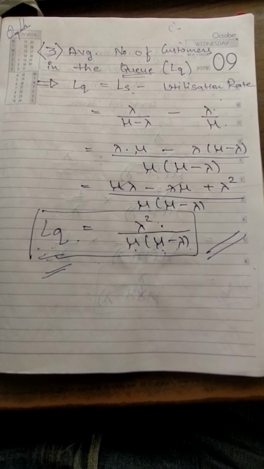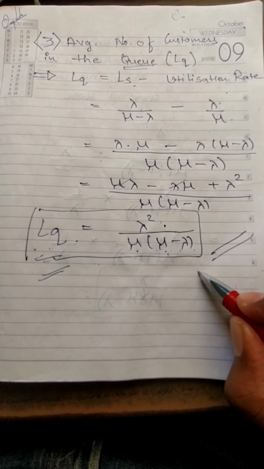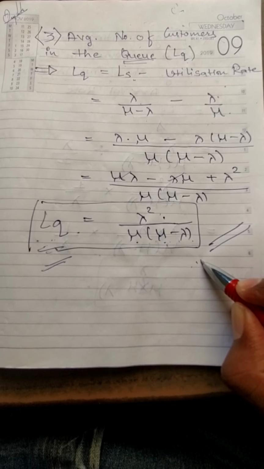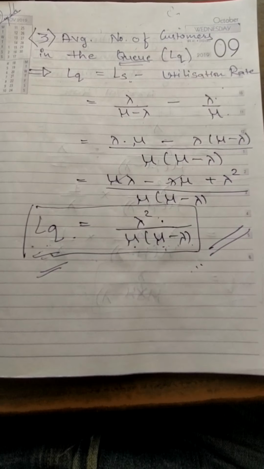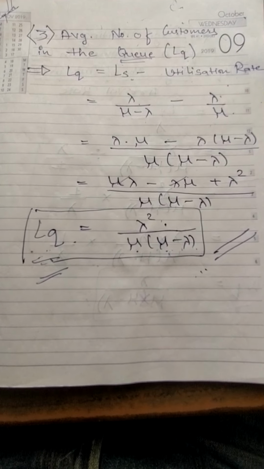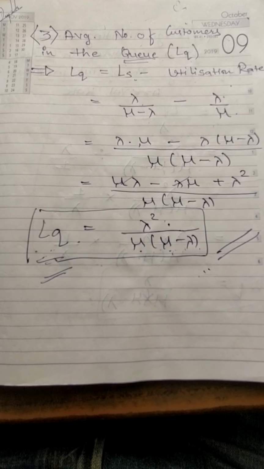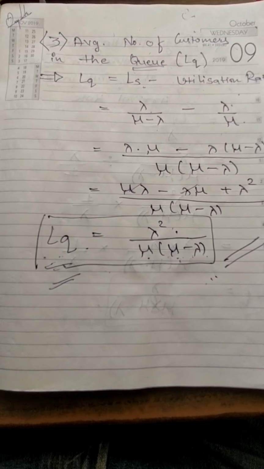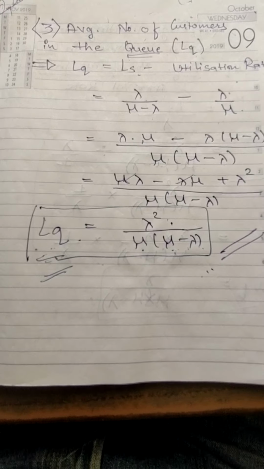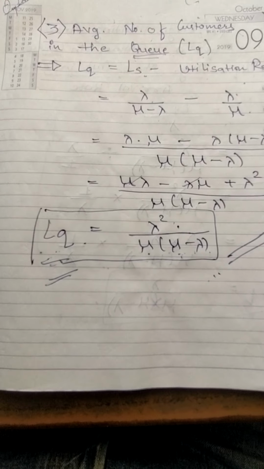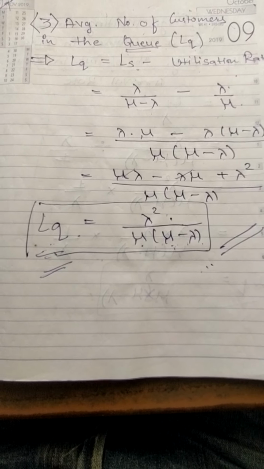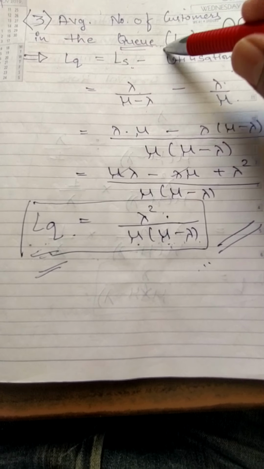We will only count the customers who are standing in the queue. A cross question may come with mean instead of average, or people standing in line instead of queue, so you have to use your common sense. You might not get only the word queue in the exam. You might get people standing in line, or people sitting in the waiting area. In that way you have to understand that we are talking about the queue.